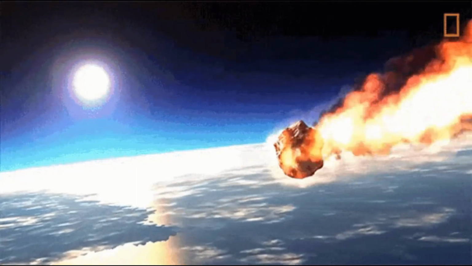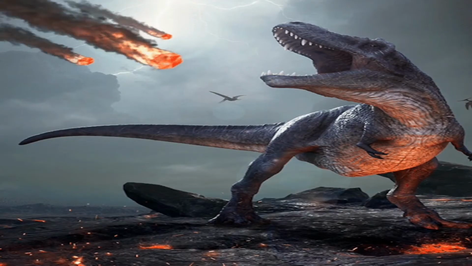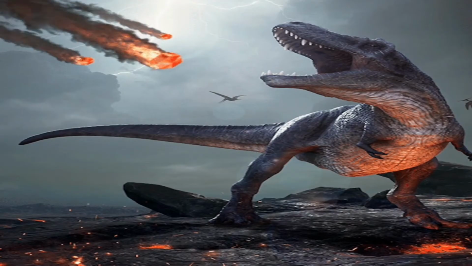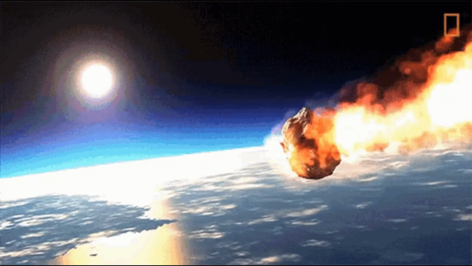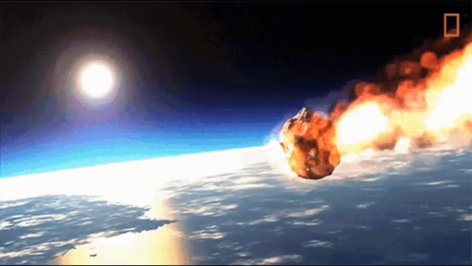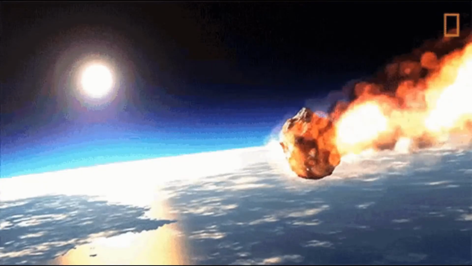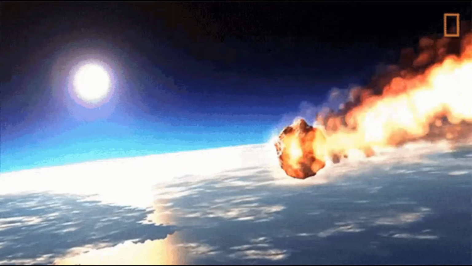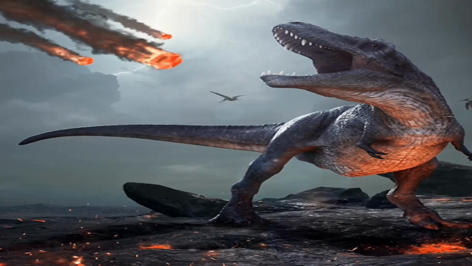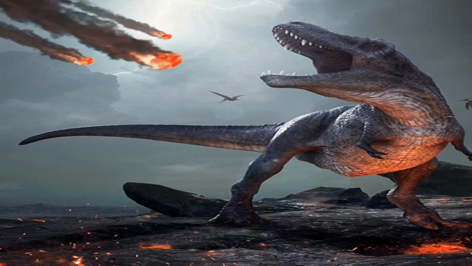However, it is one possible explanation for the extinction of dinosaurs. The hypothesis is that a large comet or asteroid crashed into our planet and triggered a chain of disastrous events like earthquakes and tidal waves, causing radical changes in the climate and eventually wipe out the dinosaurs.